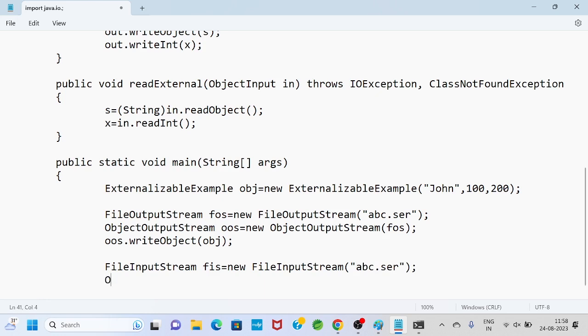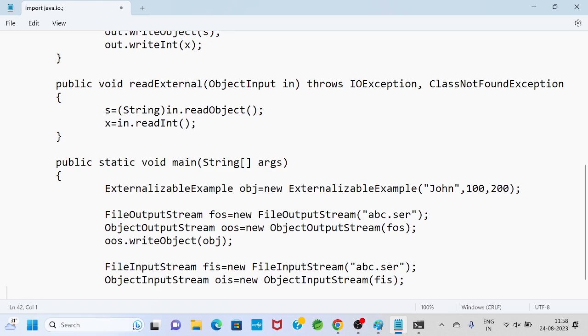Then object input stream, OIS equals to new object input stream. I will create a link, so I will pass the file input stream object.